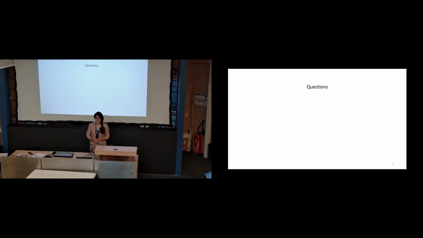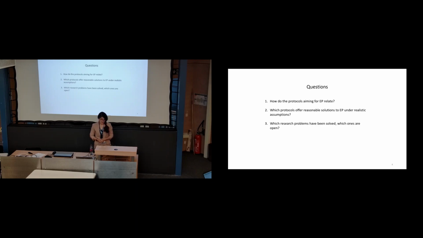The confusing state of the art brought up the following questions. The first question is how do these protocols aiming to achieve everlasting privacy depend on each other? The second question is which of these protocols are indeed a reasonable solution for everlasting privacy under realistic assumptions? The next question is which research problems are open and which ones have been solved in this area? And the last question is: is there a secure voting protocol with everlasting privacy that we can use and deploy in real-world elections?